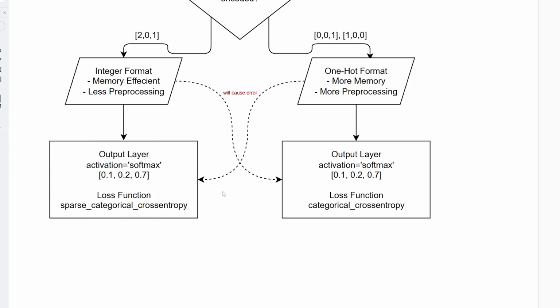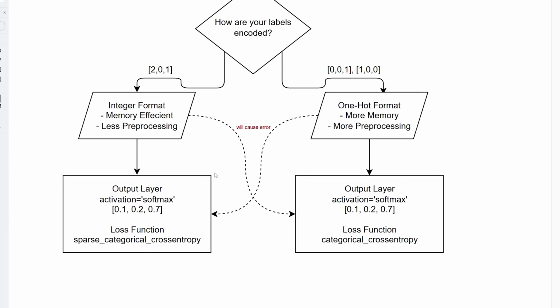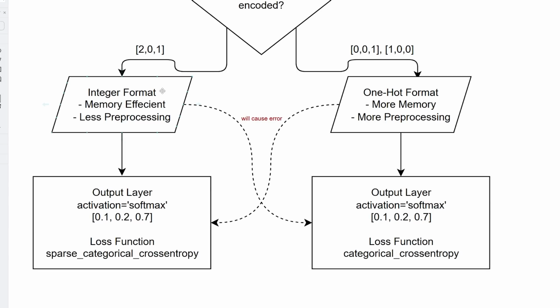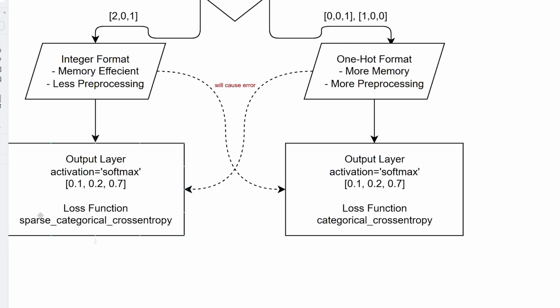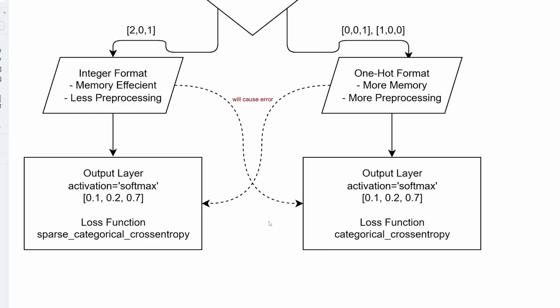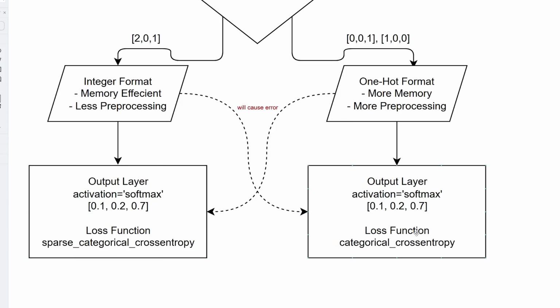The last thing I want to tell you guys about is the loss function. If you do the regular integer encoding, you're going to use a loss function of sparse categorical cross entropy. In the last episode, we learned about binary cross entropy, which is for binary classification problems. But if you use one hot encoding as your label format, you're going to use the loss function of just regular categorical cross entropy. Internally, these are pretty much doing the same thing.